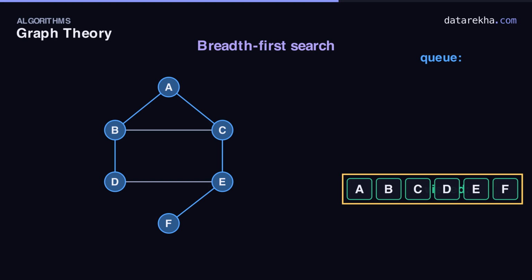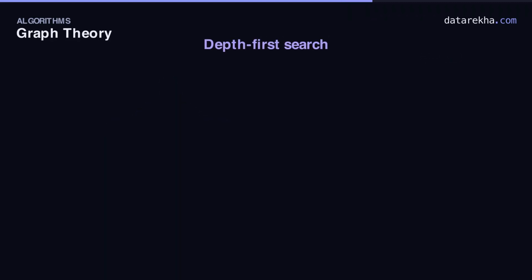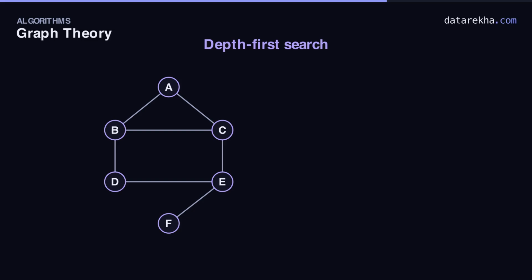And its superpower. In an unweighted graph, breadth-first search finds the shortest path, in fewest edges, from the start to every vertex. The other great traversal is depth-first search. Where breadth-first fanned out in rings, depth-first plunges. It follows one path as deep as it goes, and only backtracks at a dead end. It uses a stack, which is exactly what recursion gives you for free.